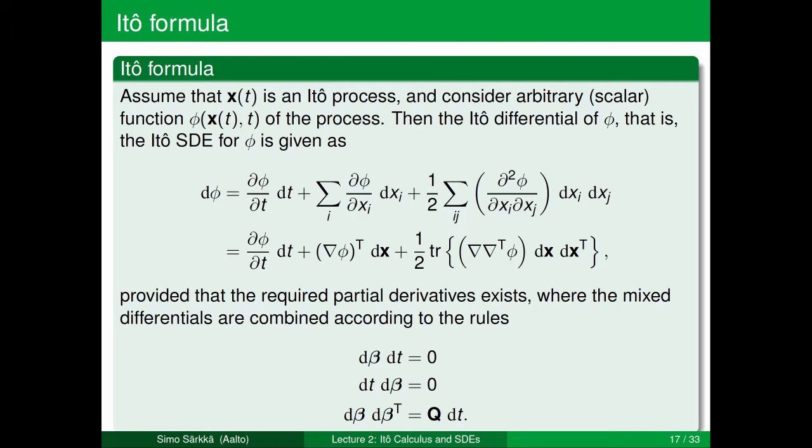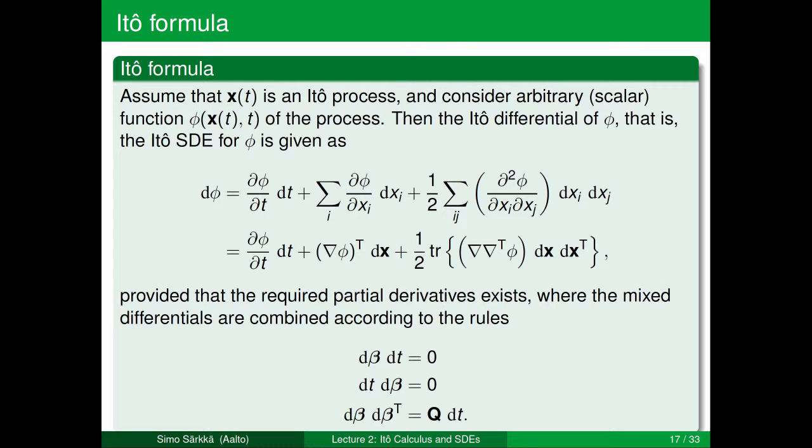The increment of phi is equal to the partial derivative of phi with respect to t times dt, plus the partial derivatives of the function with respect to the x variables times dx's of the corresponding dimension, plus half times the sum of the second derivatives of phi with respect to x's times dxi dxj.